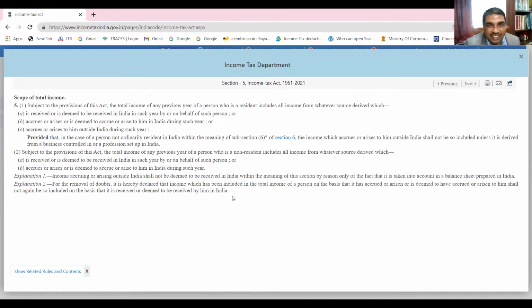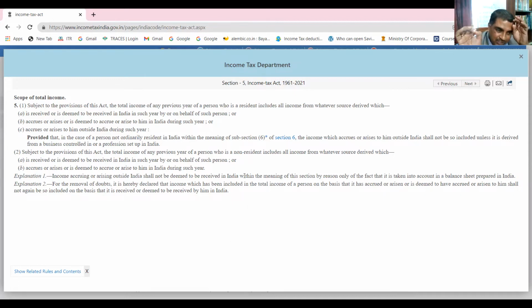So right now it may be a little difficult for you to understand this. It talks about, depending upon the residential status, which kind of income will be added. Income received or deemed to be received, income accrues or arises, income accrues or arises outside India, like this, some things are described here.